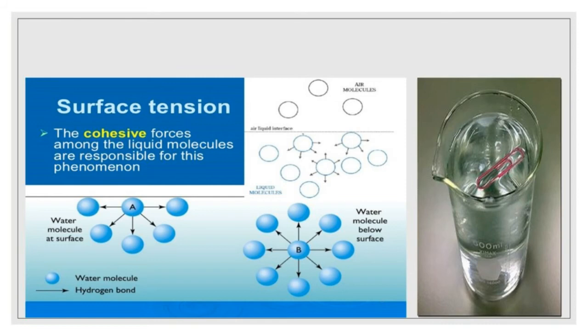The reason? This is due to the water molecules on the surface which tend to contract themselves like the molecules of an elastic membrane. A force exists on them which tends to minimize the surface area of water. The paper clip is balanced by the molecules on the water surface that is now behaving like a stretched elastic membrane. So it does not submerge.